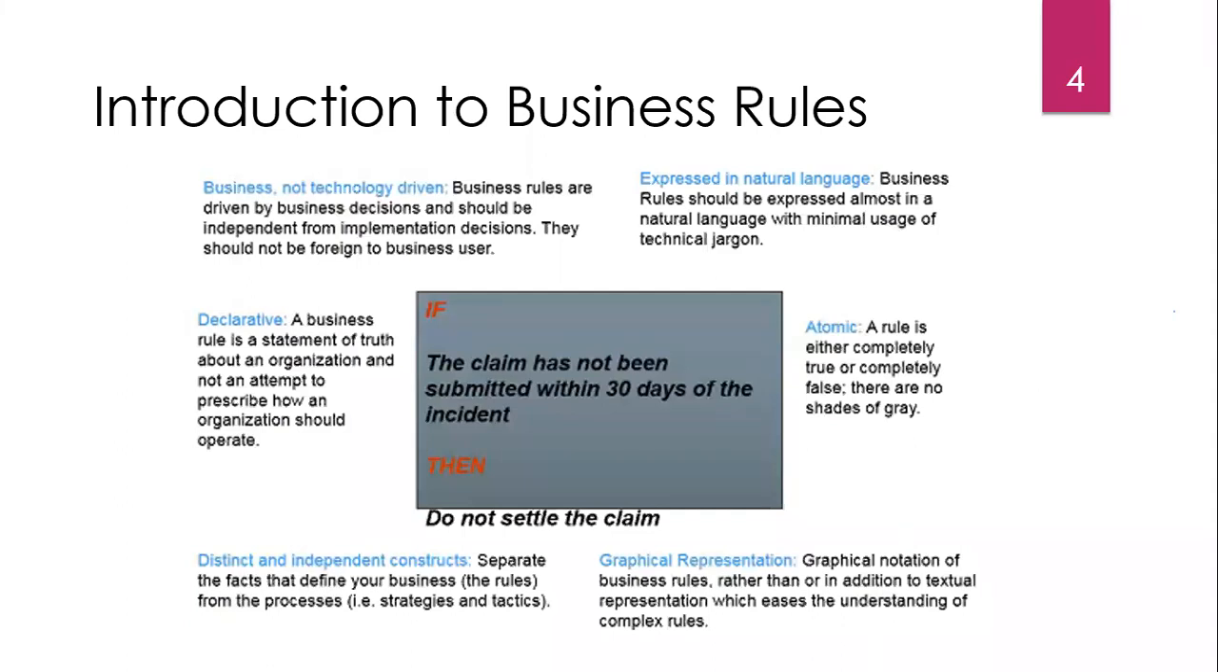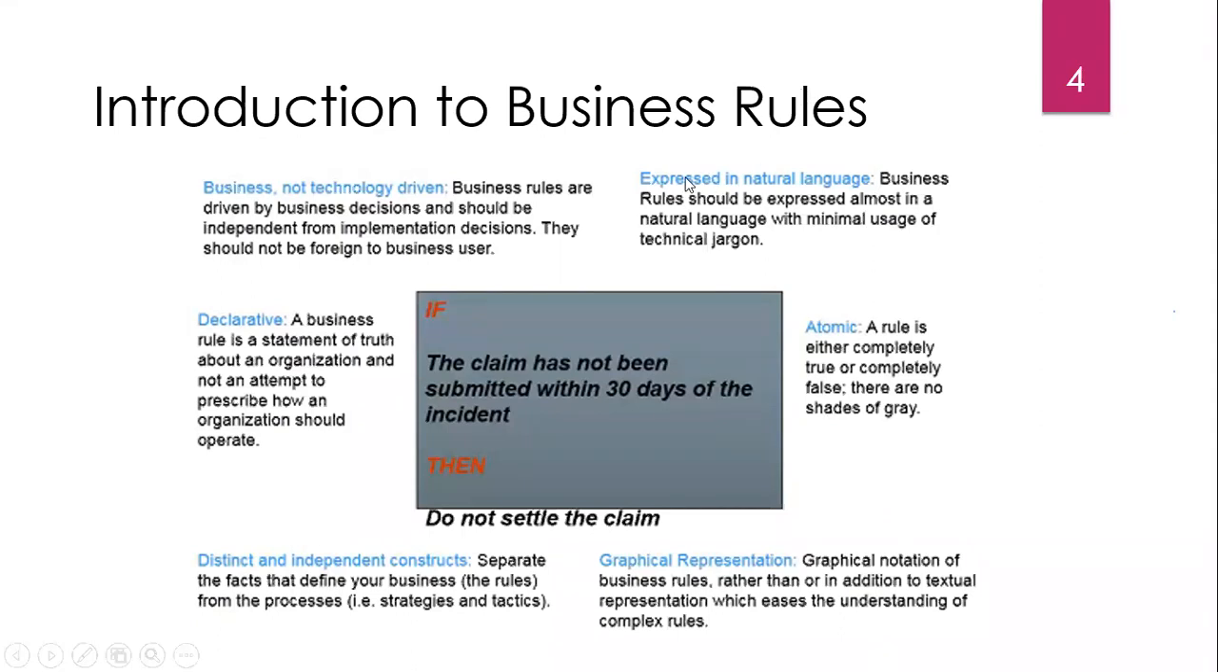Here I have added one example. If the claim has not been submitted within 30 days of the incident, then do not settle the claim. So here is the one priority. If you see the insurance company, we need to submit the claim before the 30 days. Here we are checking the claim date against the current date. If it is greater than 30 days, we do not settle that particular claim.